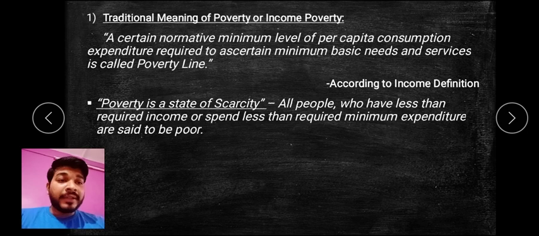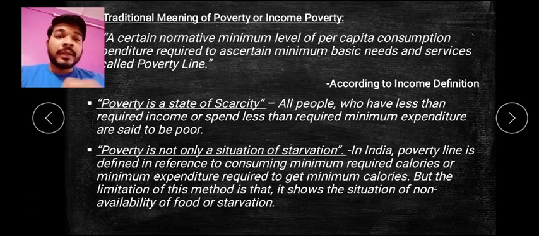So here all the people who have less than the required income, or spend less than the required minimum expenditure per day, are said to be poor. If people are spending less than that particular consumption expenditure per day, then also they come under the poverty line. So this is what is called a state of scarcity. They have a lack of money or income, so they cannot fulfill their basic needs.